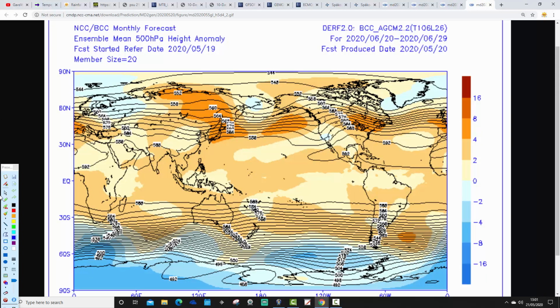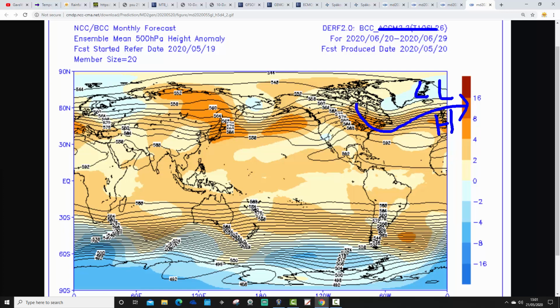And then go through to the final 10-day period, which is the 20th to 29th of June. Possibly with the above average heights beginning to push back up from the south again, but average heights drifting northwards. Jet stream is going northwards too. That will probably be taking us back to drier and, if anything, warmer conditions again as we move through to the latter stages of June.